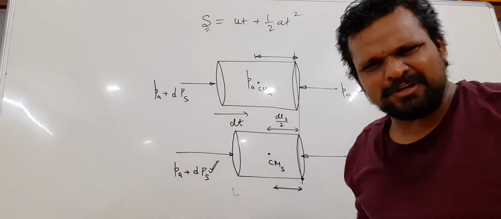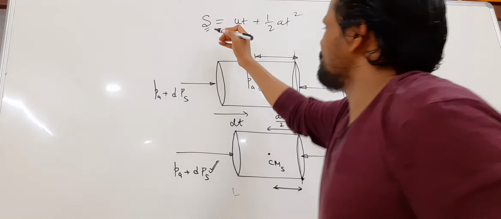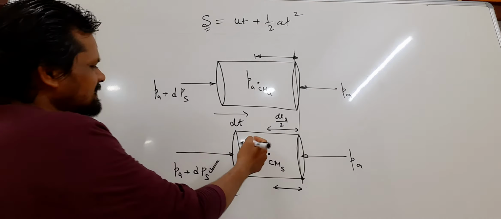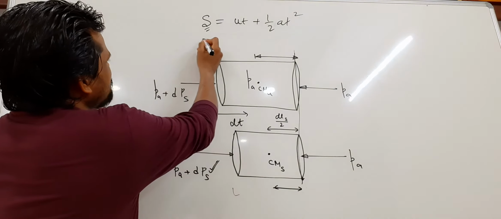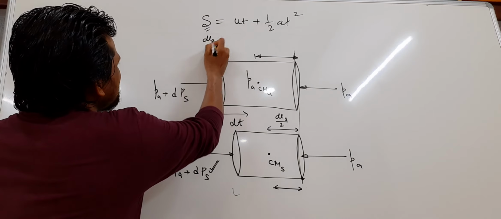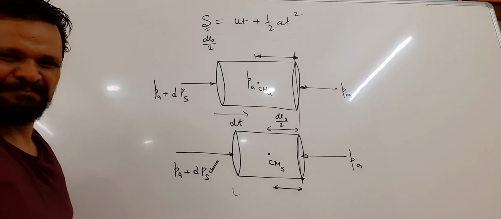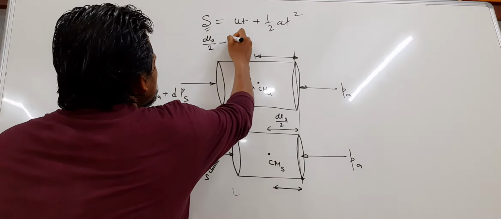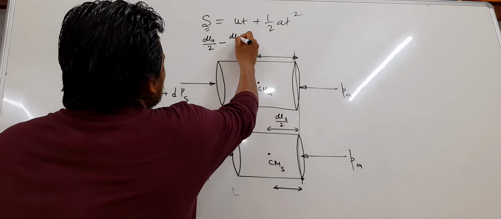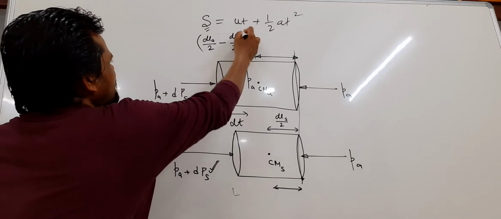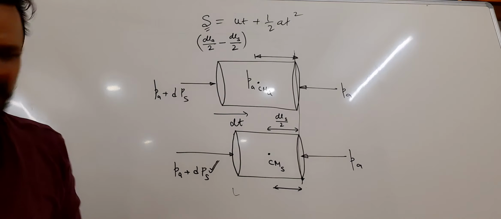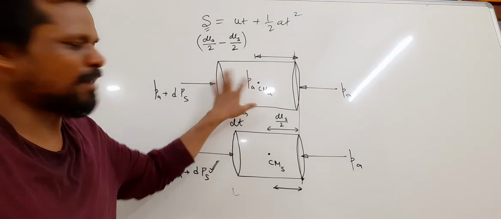What is the displacement of the center of mass? This is the final and this is the initial. The center of mass displaces by dLA by 2 minus dLs by 2. This is the displacement of these air molecules.